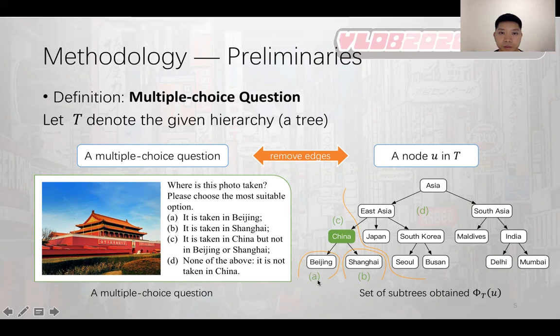For node China, by removing edges, we get 4 subtrees. The first two are its children, Beijing and Shanghai. The third is itself, node China. The last one is the subtree containing its father node, East Asia. And the 4 subtrees produced correspond to 4 options in the left picture, respectively. We use φ_T(u) to denote the subtrees produced from conducting the partition operation on node u.